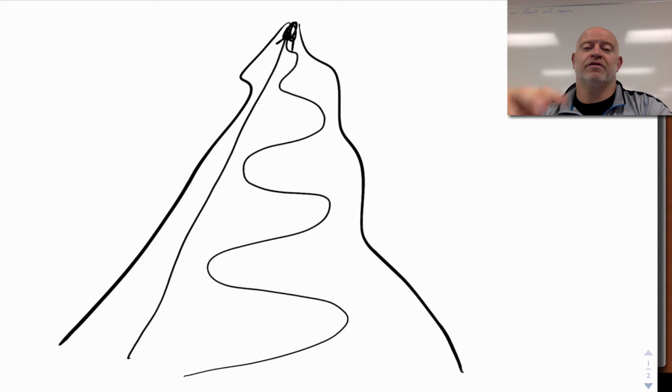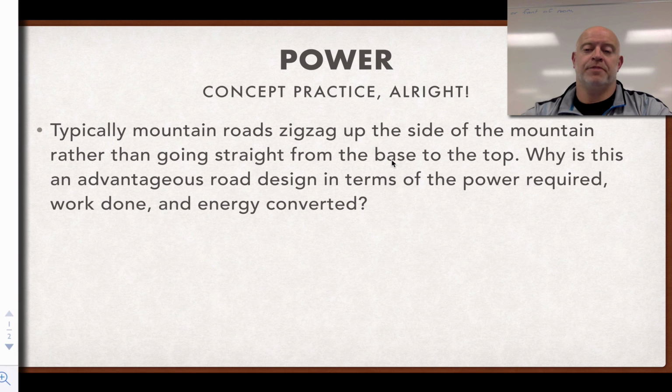But in terms of the physics behind it, why do we do it in terms of our cars? Let's talk about that. So here's what we want to think about. Why is this an advantage for us in terms of power required, work done, and energy converted? By doing this, does it require more power, the same amount of work, less work, more energy converted, less energy converted? What's that kind of difference?